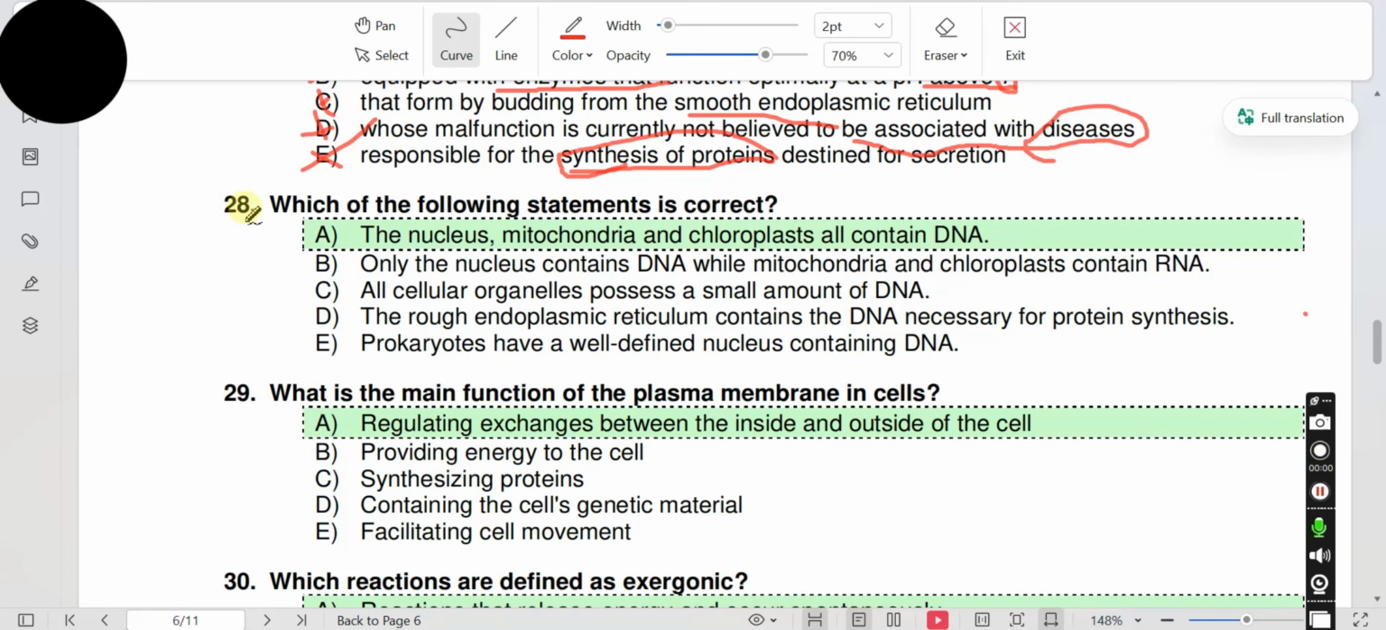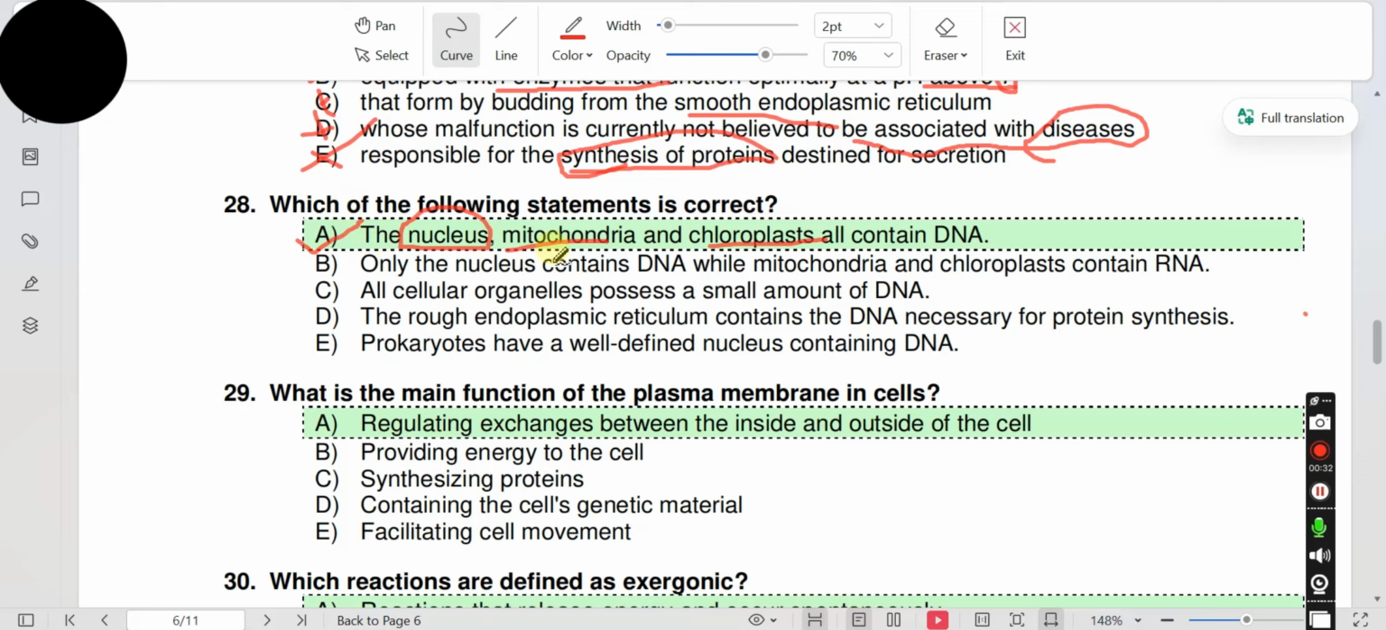Question 28 of IMAT 2025. Which of the following statements is correct? Let's read the options. Option A, the nucleus, mitochondria and chloroplast all contain DNA. The nucleus contains the genome of the cell. Mitochondria and chloroplast contain circular DNA. So this is the correct option.